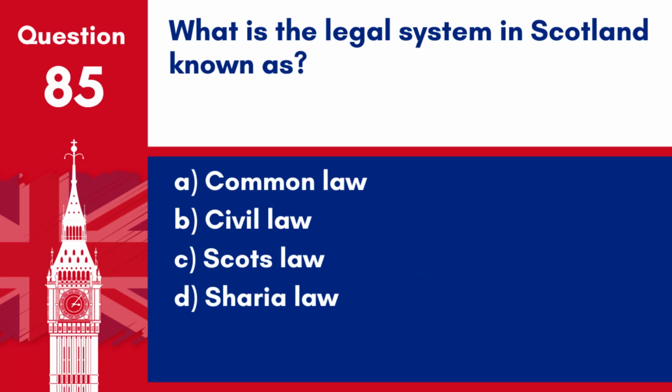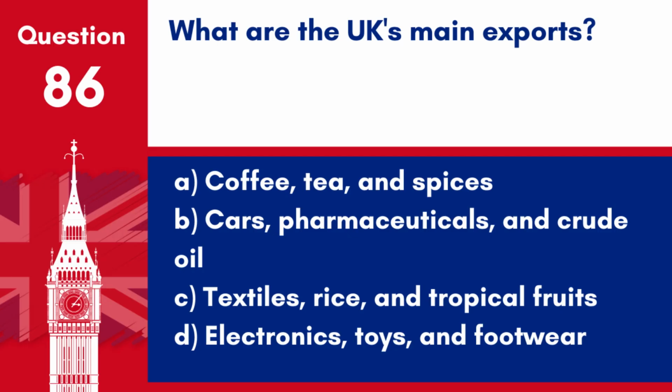Question 85. What is the legal system in Scotland known as? A. Common law. B. Civil law. C. Scots law. D. Sharia law. Answer. C. Scots law. Scotland's legal system is known as Scots law, a hybrid system with elements of both civil and common law traditions.